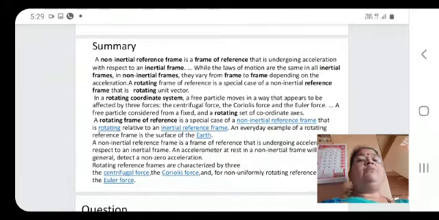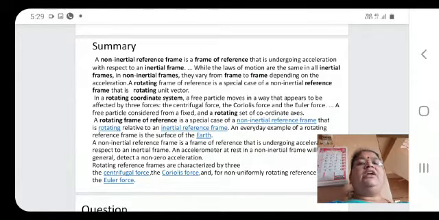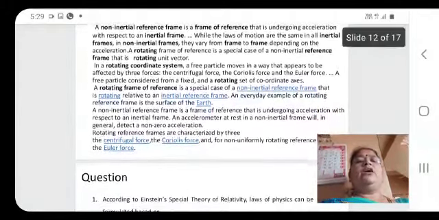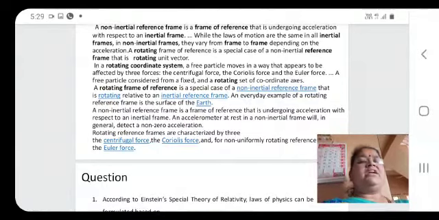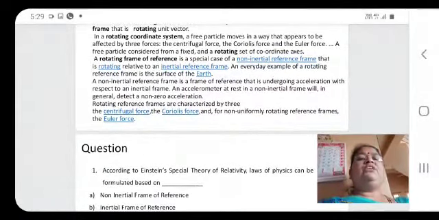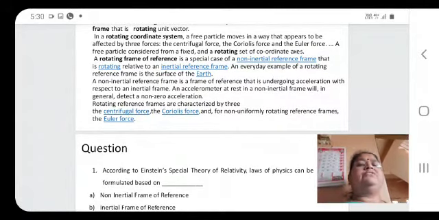A rotating frame of reference is a special case of a non-inertial reference frame. Rotating reference frames are characterized by three forces: the centrifugal force, the Coriolis force and the Euler force.